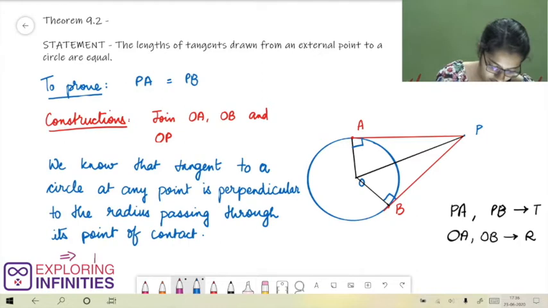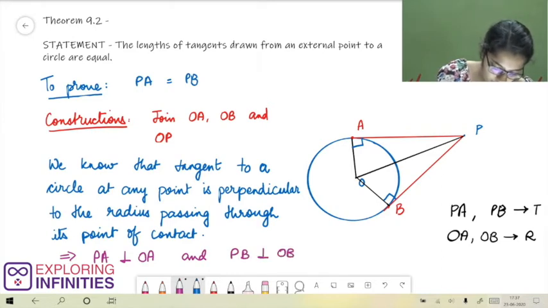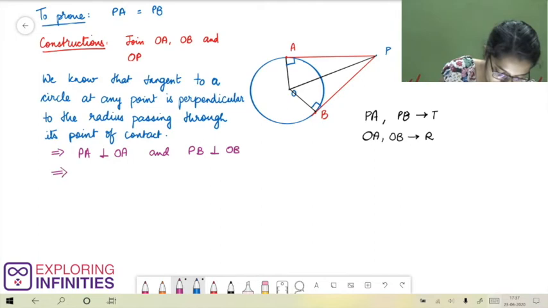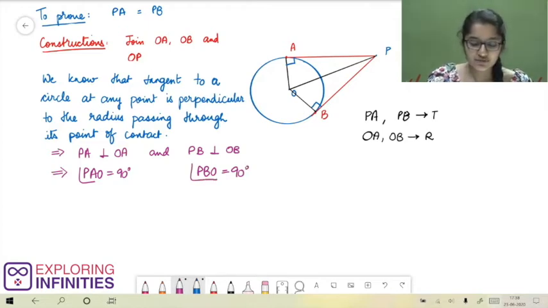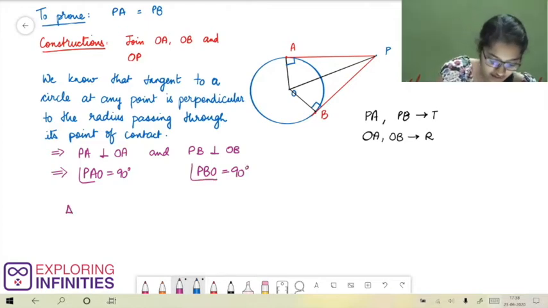Here we have PA is perpendicular to OA and PB is perpendicular to OB. And that means angle PAO is 90 degrees and angle PBO is also 90 degrees. In our figure, we have two triangles, triangle PAO and triangle PBO.